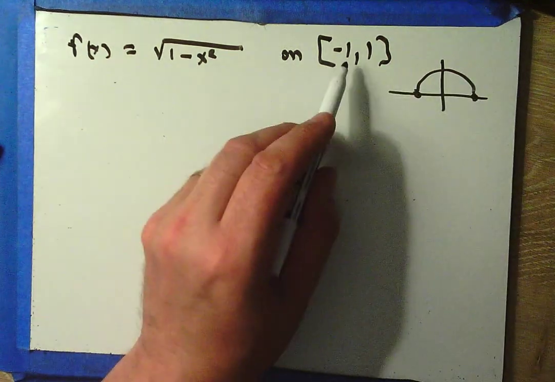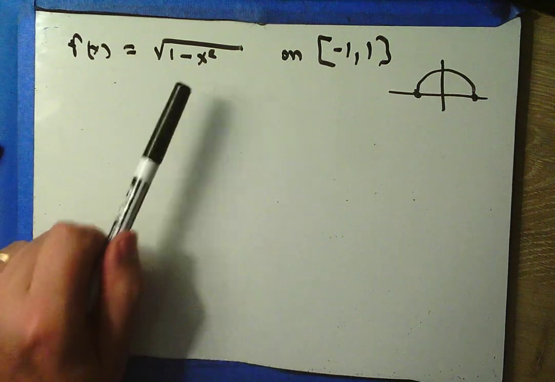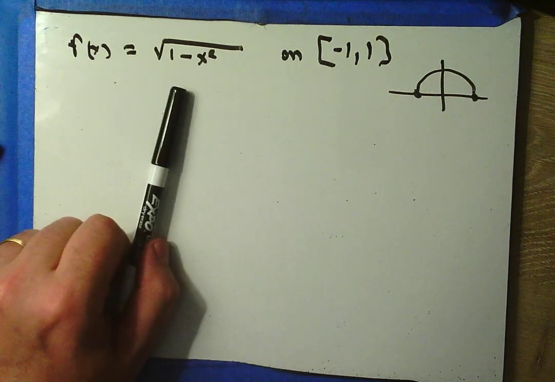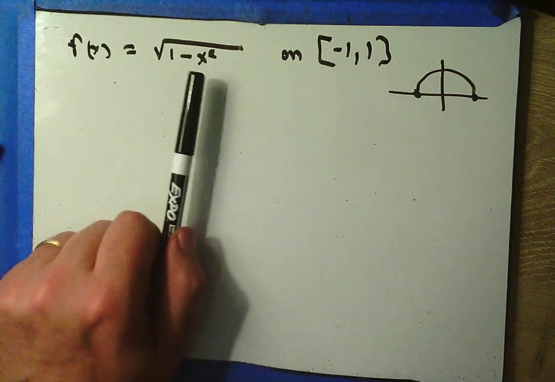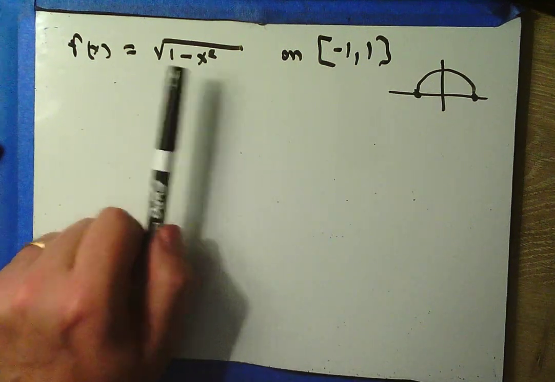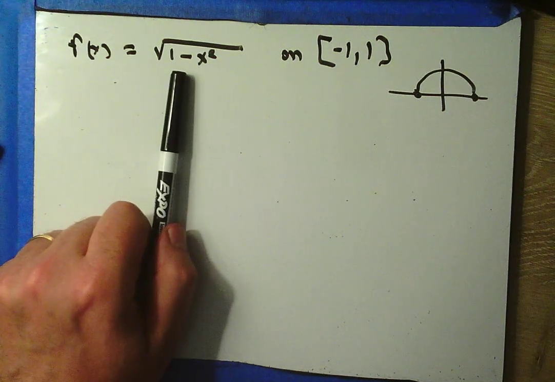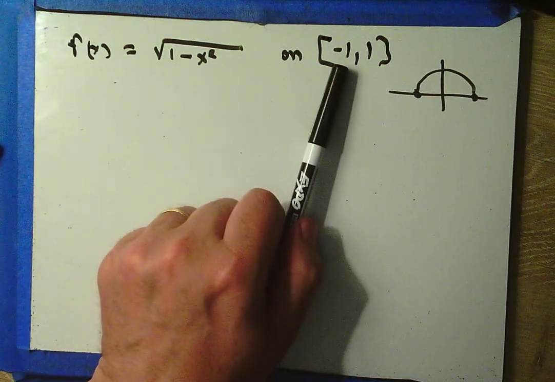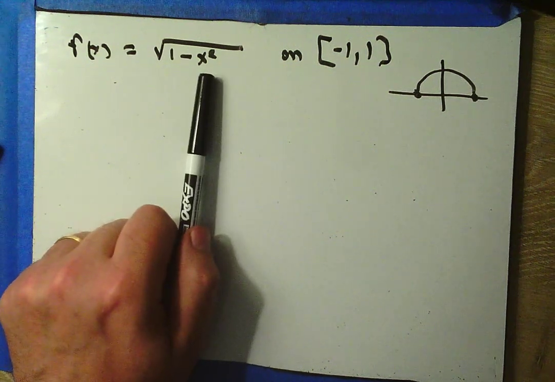And I'm looking from negative 1 to 1. Okay. So, is f of x continuous? Well, yeah, f of x is continuous on this domain. If I try and plug in a 2 here, 1 minus 4 is negative 3. That's not going to be so good for a square root. If I plug in a negative 3 here, negative 3 times negative 3 is 9. 1 minus 9, I get negative 8.